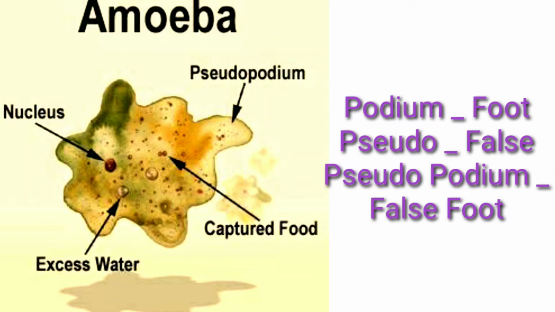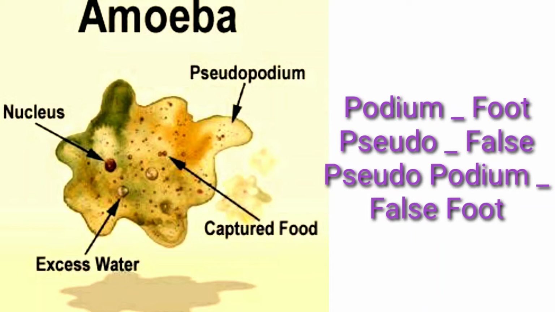In cytoplasm, we find many components floating. If there is excess of water, that water will also be removed. That process can be considered as excretion. Inside its body, you can see the captured food. What does it do after taking its food? It digests it. There are some digestive substances present even in cytoplasm. They digest the food. This entire structure is covered by a thin layer called cell membrane.